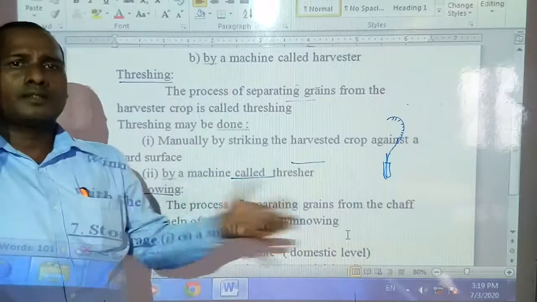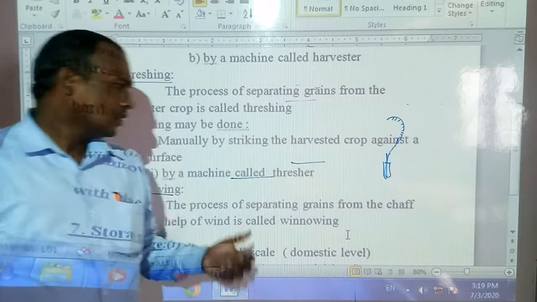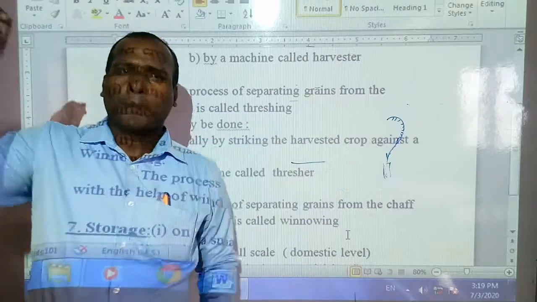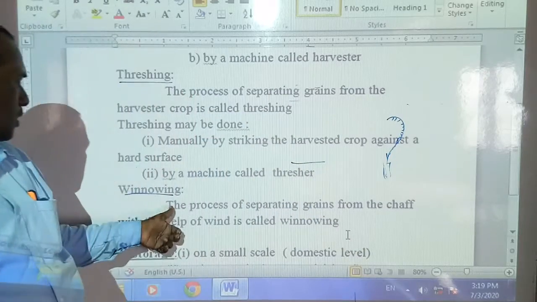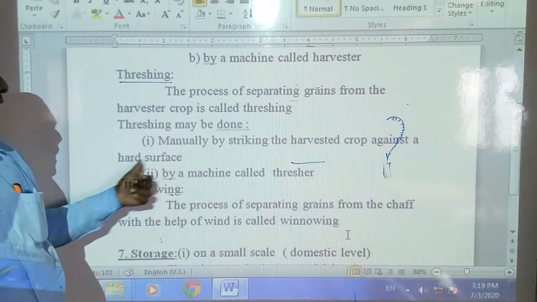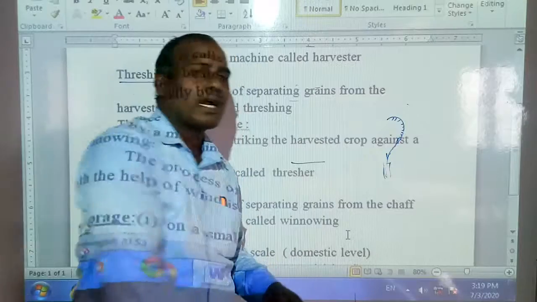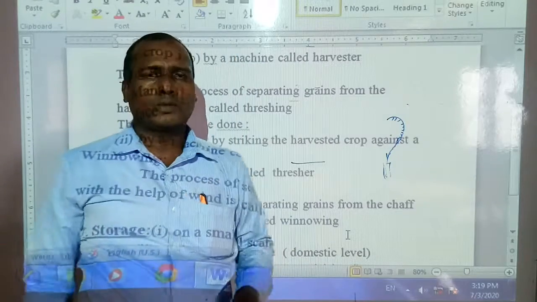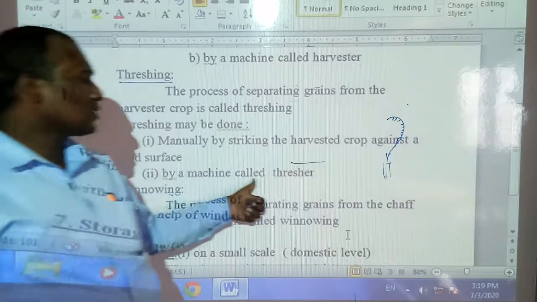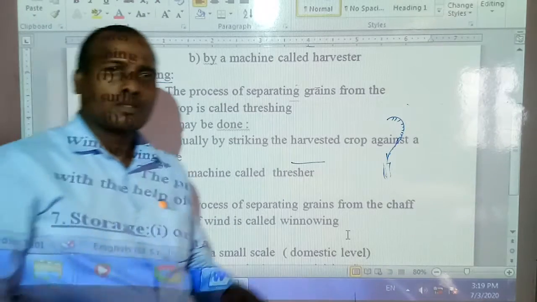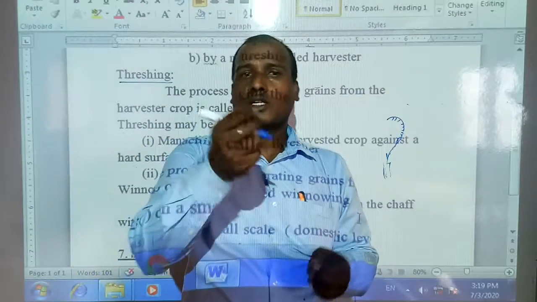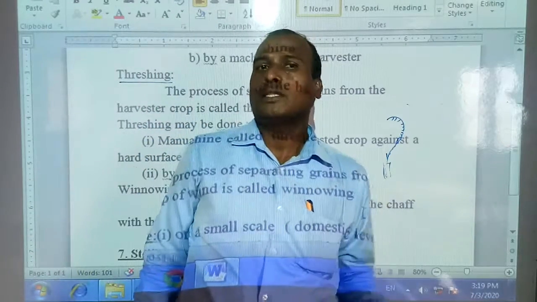You manually strike the harvested crops against a hard surface. You hit them on a hard surface, and then the grains come out from the chaff. The second way is by a machine called a thresher, like a cultivator. With the machine also the grains can be separated from the chaff.